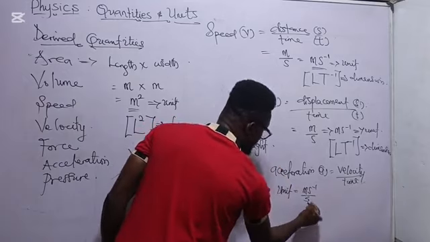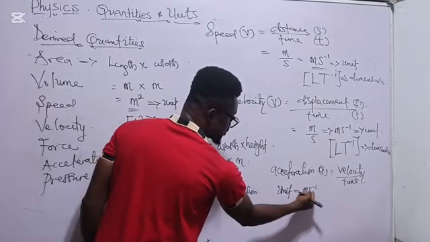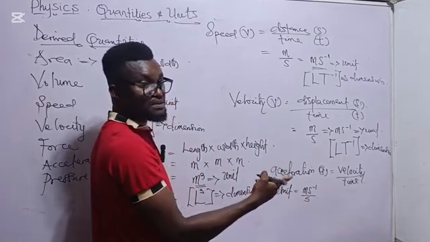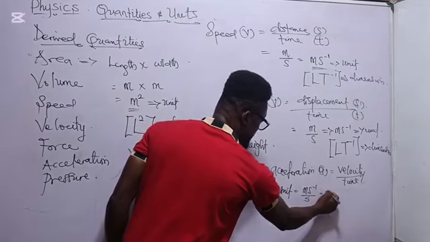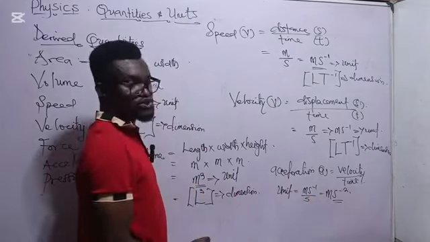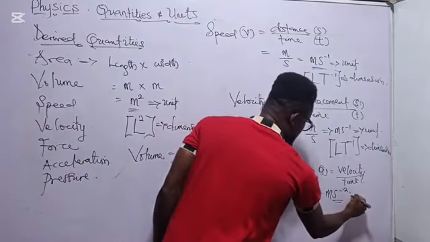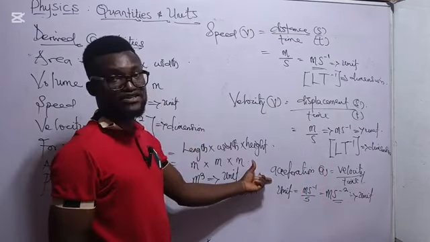The unit of time is second. Now, if you divide, the s comes up and becomes s raised to the power minus 1. So, s raised to the power minus 1 times another s raised to the power minus 1 will give us what? s raised to the power minus 2. Now, this gives what? The unit of acceleration.